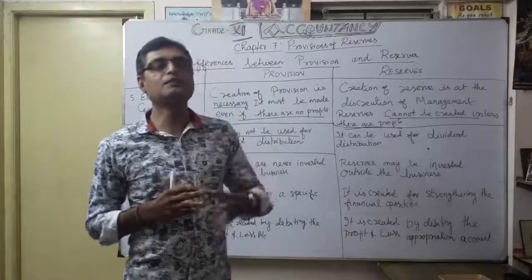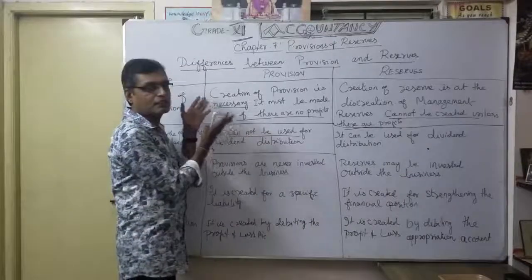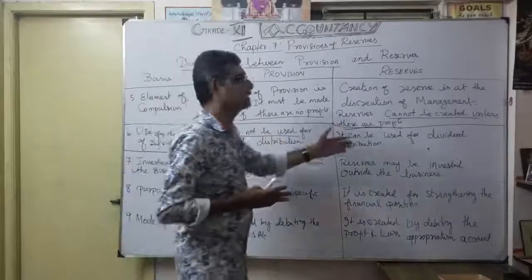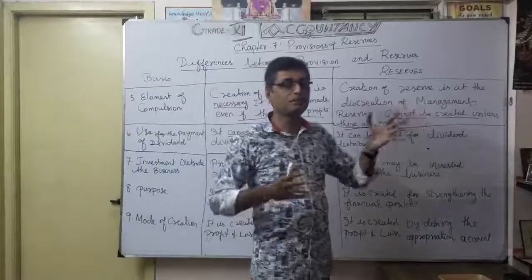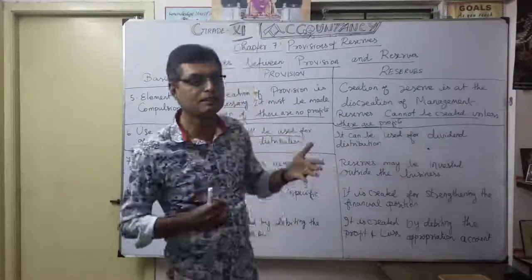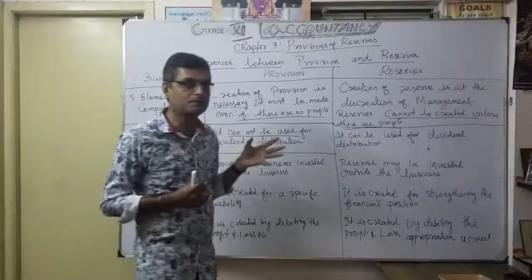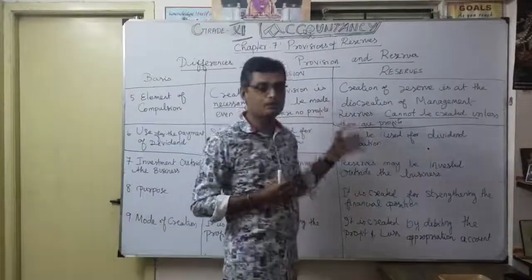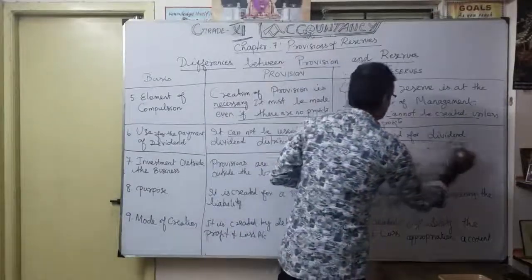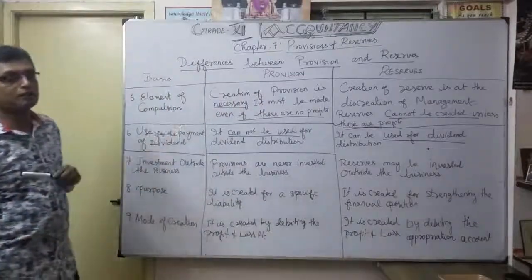So when the dividend is declared, once you get the profit, a provision cannot be utilized for dividend purposes. But from a reserve point of view, there is profit there. When you create a reserve, after the preparation of the profit and loss account, any surplus profit is what you use to create the reserve. So a reserve can be used for dividend. That's the meaning here. According to the provisions point of view, it cannot be used.